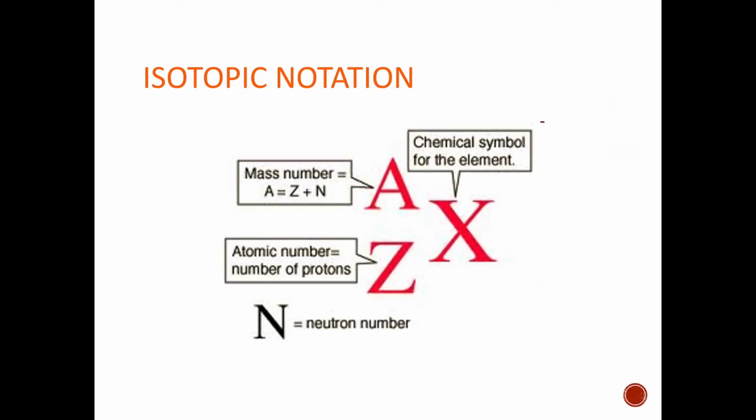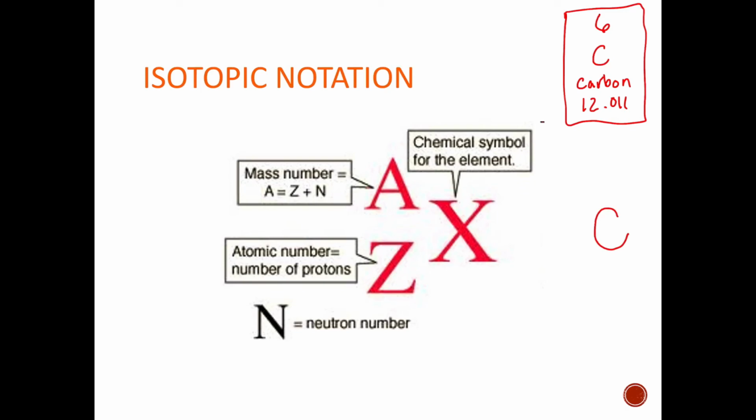Okay, so we have this isotopic notation that we can write. This X is the chemical symbol for the element. So if we're thinking about carbon that we were working with on the last slide, our chemical symbol would be C for carbon. The mass number goes on the top. The mass number is the atomic number plus the number of neutrons, but it's also this atomic mass, which has been rounded to the nearest whole number. So 12.011 rounds to 12.